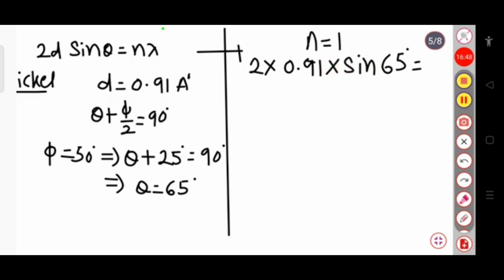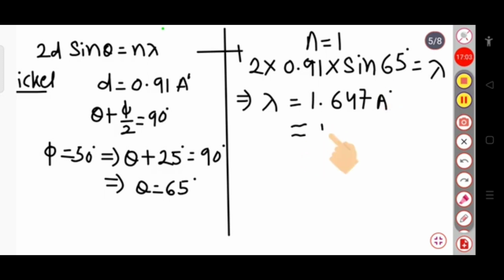So this will be 1 into lambda, that is lambda. Now if I calculate the value of lambda, then lambda equal to 1.647 angstrom, which is nearly equal to 1.65 angstrom.